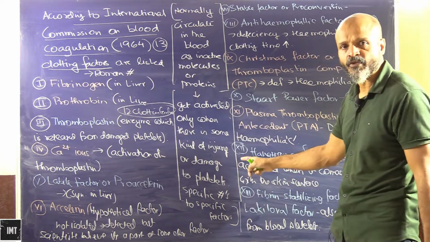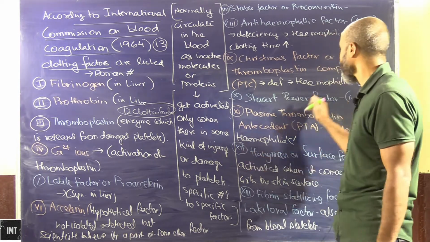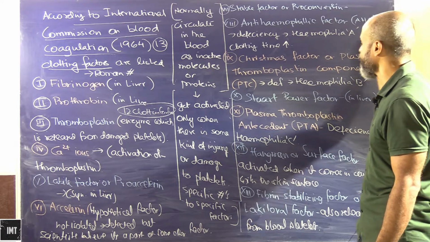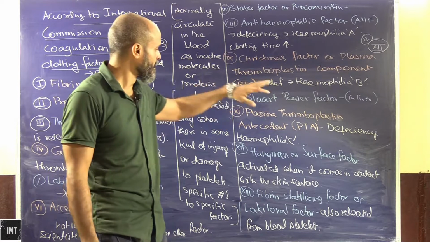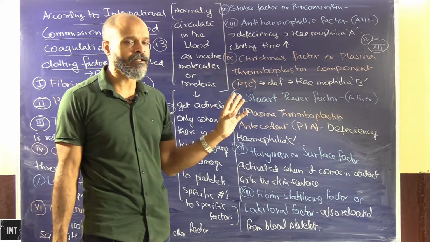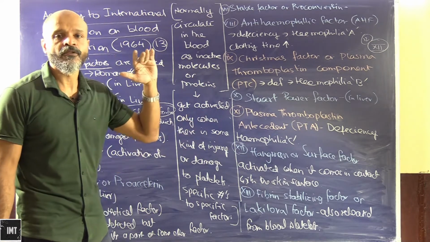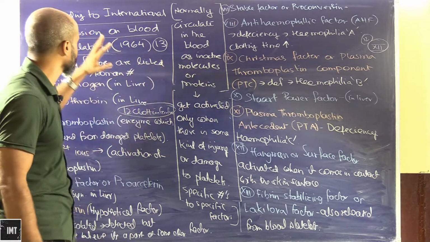If we are referring to the 12th clotting factor, the Hageman or surface factor, you will not write 12 as a number; here 12 as a Roman numeral needs to be written. So be very clear about these things. They are written in Roman numerals, and there are 13 clotting factors. We can also call them 12 clotting factors, and we will see why the difference.